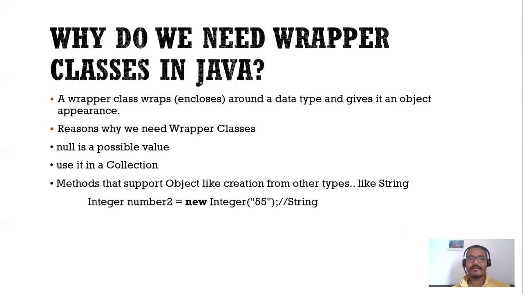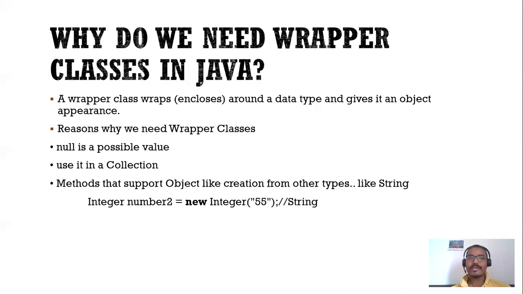Another reason is about the collection. As you know, a collection is a set of objects, but we have primitive data types. Will we be able to store a primitive data type in the collection? No, because a collection is a set of objects. So we need a wrapper class.